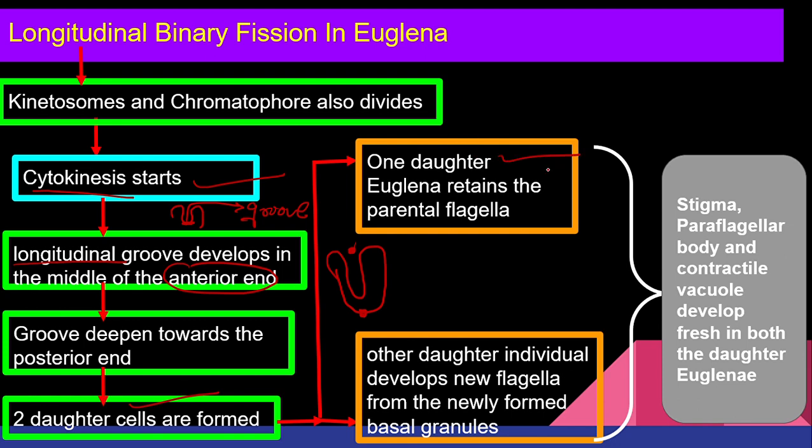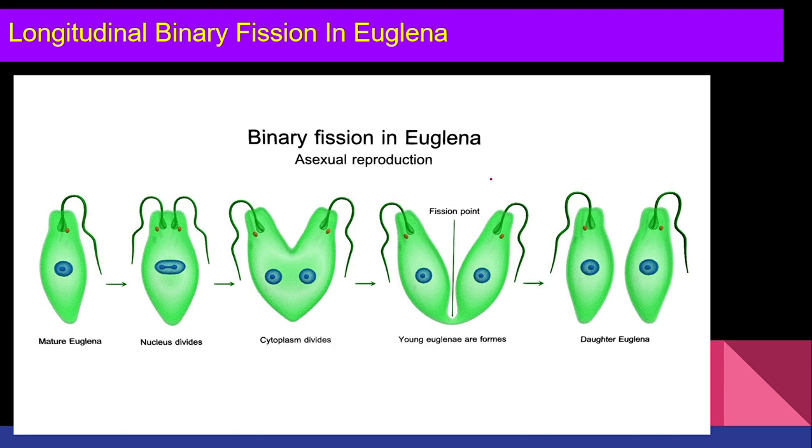Now out of these two daughter cells, one daughter Euglena will retain the parental flagella. The other daughter individual develops new flagella formed from a newly formed basal granule. So one will have the parent flagella but the other has to form its new flagella. What about the parts of Euglena which will disappear due to no mitosis? They are going to reappear because these are important for the Euglena, right? So stigma, paraflagellar body and contractile vacuole are going to develop freshly in both daughter Euglena, right?